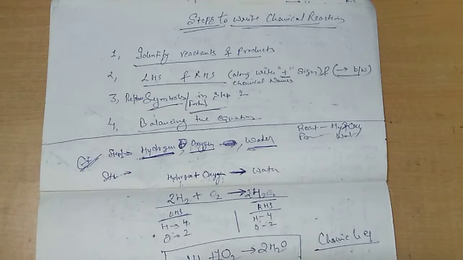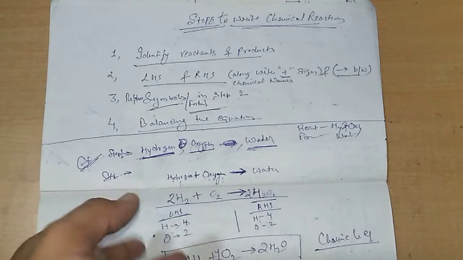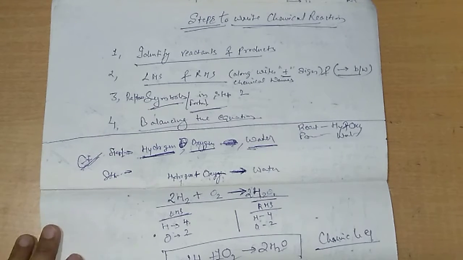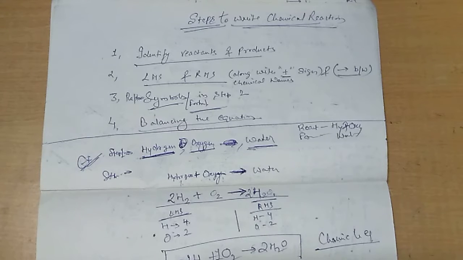Clear? Like if I ask you to make tea, your mind already knows what things you are going to need. Number 1, sugar, water, milk, tea leaves, cooking gas. So these are the substances which you are going to add to each other. And as a result of the chemical reaction, what is the new substance you will get? A cup of tea.